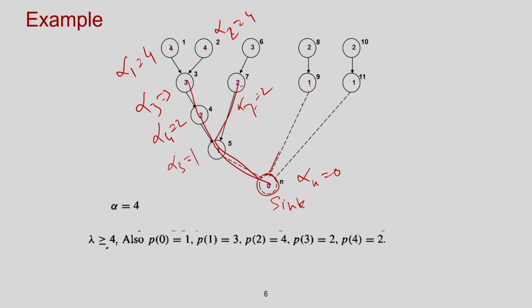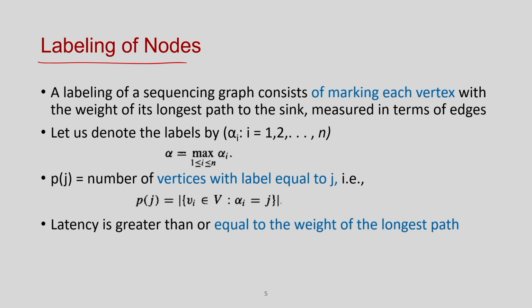For this node the distance is 1, so alpha 9 equal to 1. For this node alpha 11 equal to 1, for this node alpha 10 equal to 2, and for this node alpha 8 equal to 2. So, this is how I am going to label each node, which is nothing but the distance from the sink node.